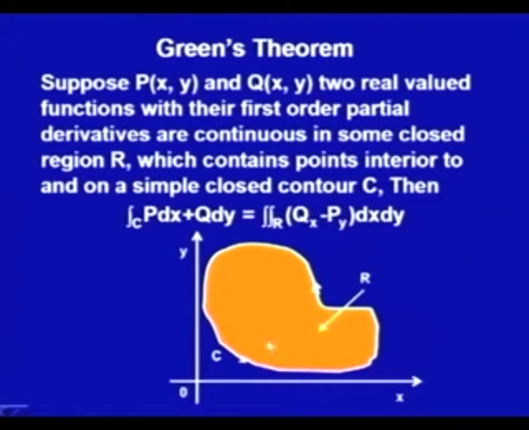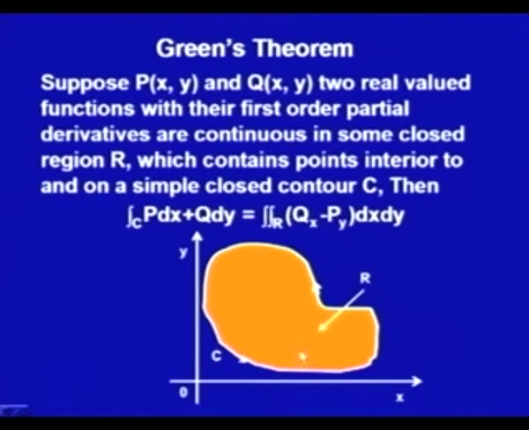So, what we are saying is that the integral along this contour of the two functions, p with respect to x and q with respect to y, is the same as the double integral over this complete region of q_x minus p_y, where q_x is the partial derivative of q with respect to x, while p_y is the partial derivative of p with respect to y.